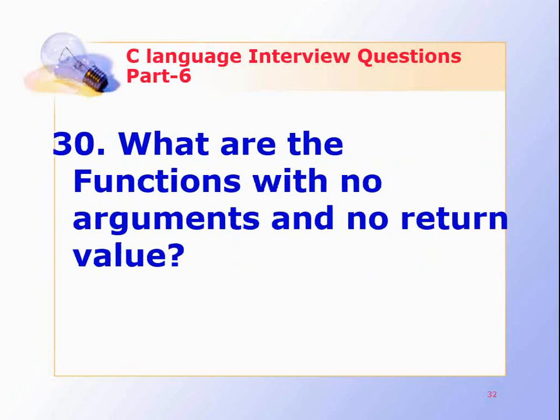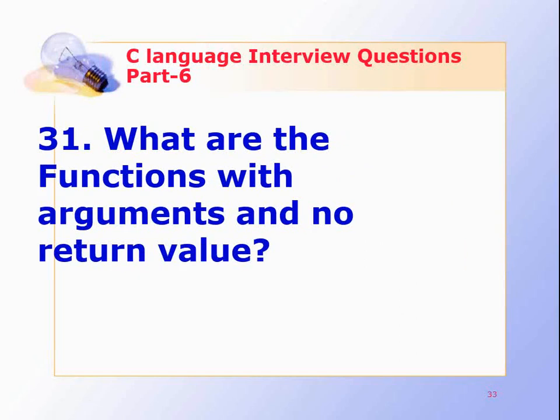What are the functions with no arguments and no return value? A C function without any arguments means you cannot pass data to the called function. Similarly, a function with no return type does not pass back data to the calling function. It is one of the simplest types of function in C. This type of function, which does not return any value, cannot be used in an expression. It can be used only as an independent statement.